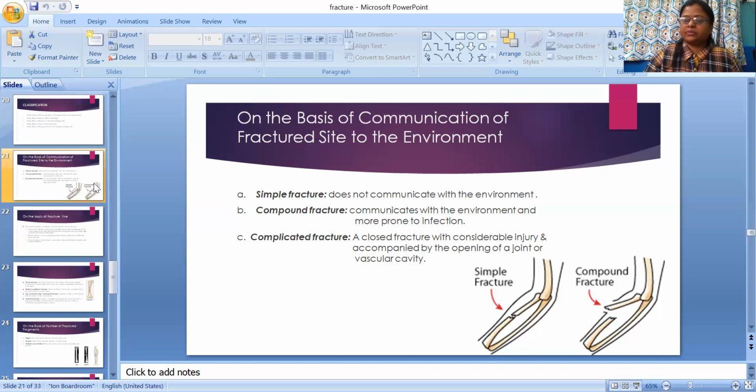So my advice is to consult a book or atlas for proper knowledge of anatomy, right? If there is not proper knowledge of anatomy of bone, then you can't treat fracture. So thank you.